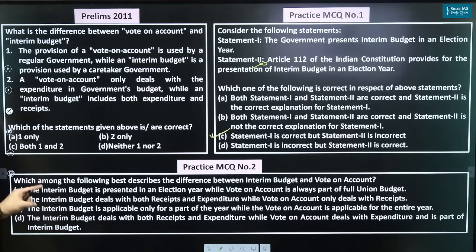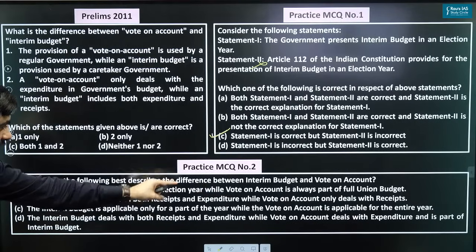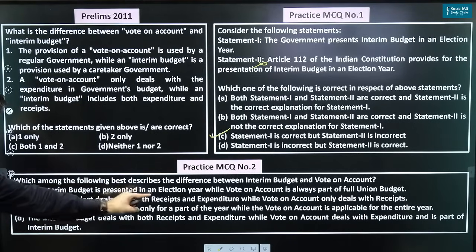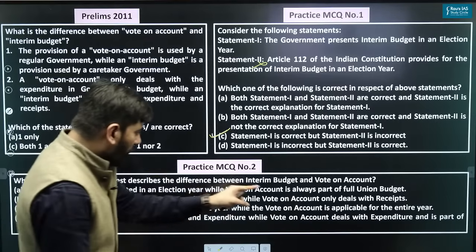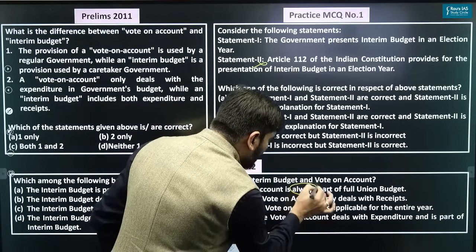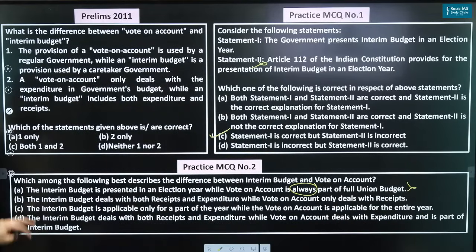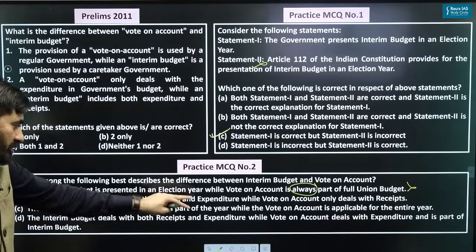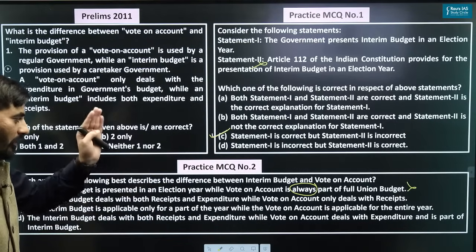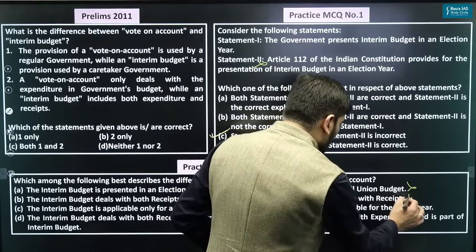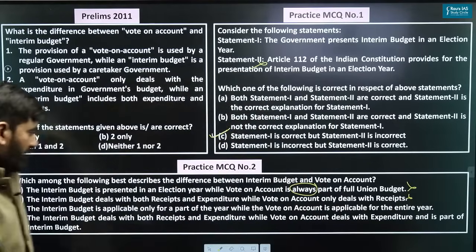statements. Interim budget is presented in an election year, while vote on account is always part of union budget. First part is correct. No, it is not always part of union budget. The interim budget deals with both receipts and expenditure. First part is correct. While vote on account only deals with the receipts. No, vote on account does not deal with receipts. It deals with the expenditure.